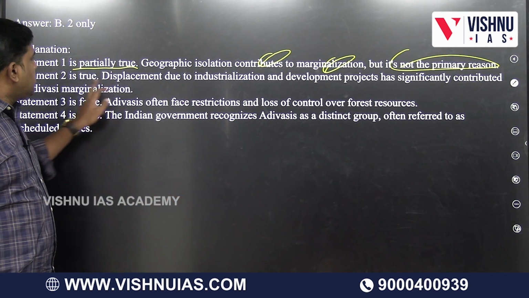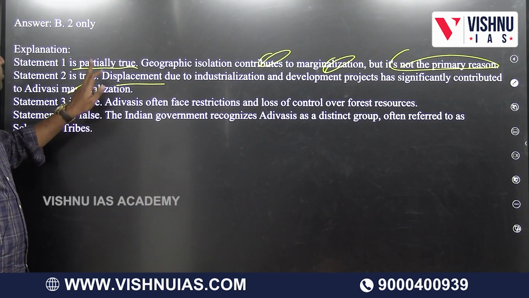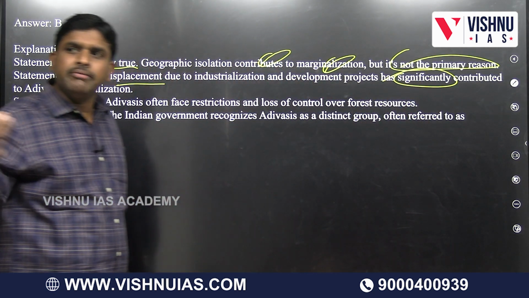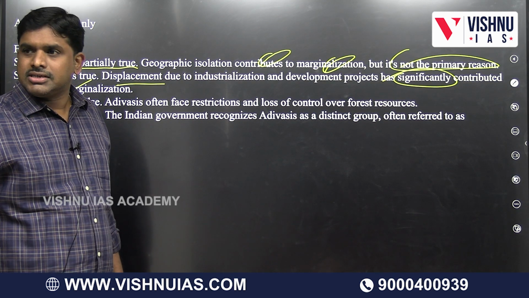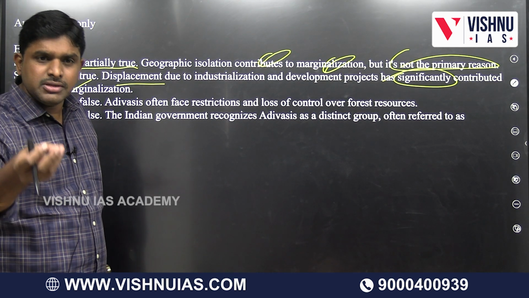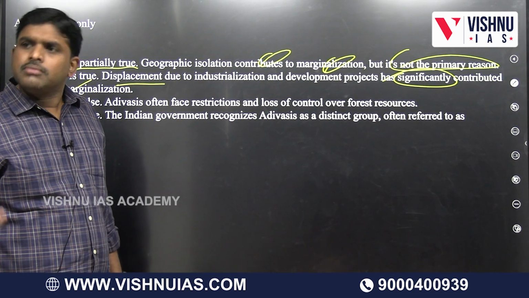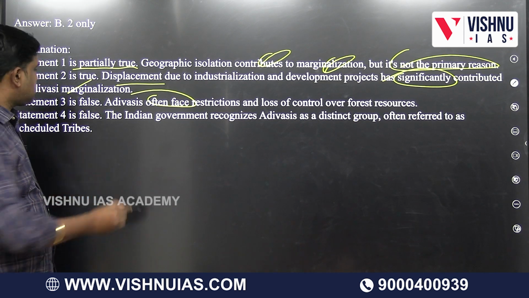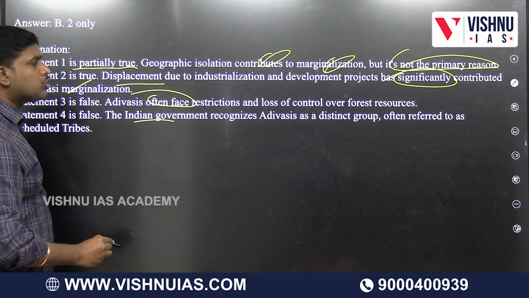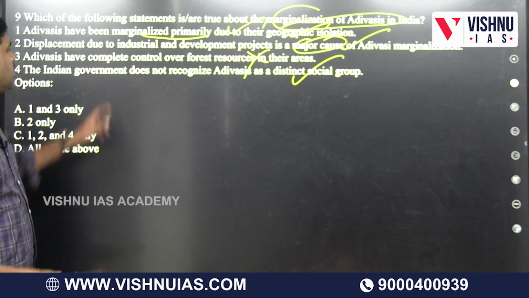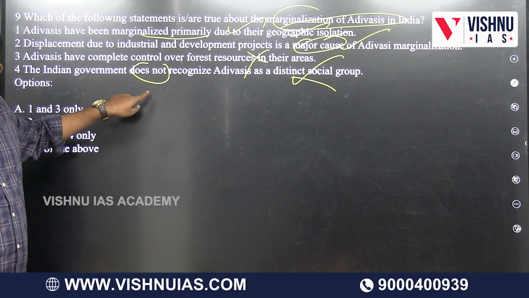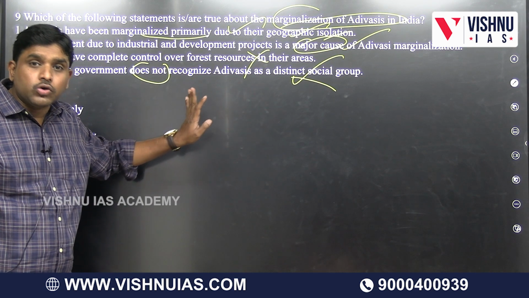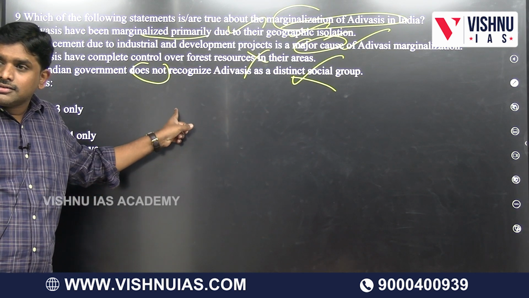So displacement due to industrialization has significantly contributed. See again, significantly means not fully. Significant means up to some extent, not 100%. Partially. Adivasis often face restriction and loss of control over forest resources. The Indian government recognizes Adivasis as a distinct group often referred to as scheduled tribes. The option saying it does not recognize them is wrong. They recognized them. Here it is.